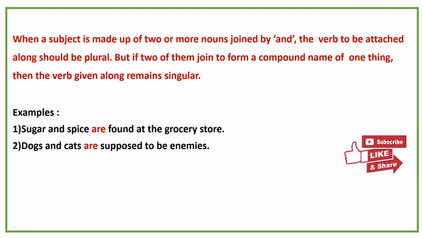Krishna and Susmita are studying in a college. Similarly, sugar and spice. This particular subject is made up of 2 nouns, so it has taken a plural verb. Dogs and cats. This is also a subject which is made up of 2 nouns, so it has taken a plural verb, are.